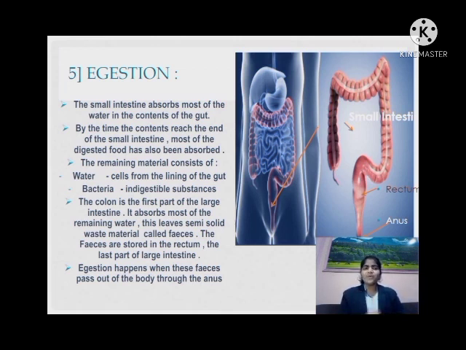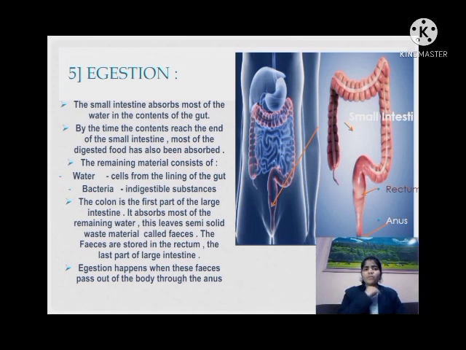Let's now come to the small intestine. What is the small intestine doing? It absorbs most of the water in the content of the gut. By the time the content reaches the end of the small intestine, most of the digested food has also been absorbed. So there is some waste material like water, bacteria, cells, and undigested food that remains. So where are they going? The colon is the first part of the large intestine.